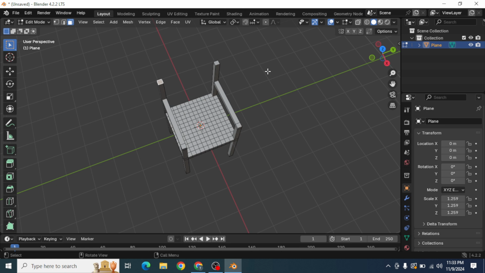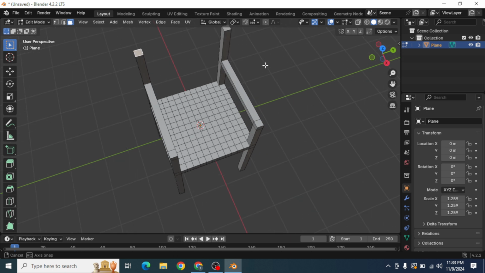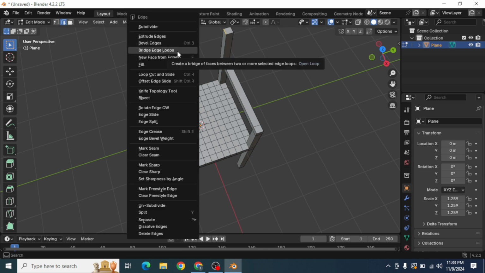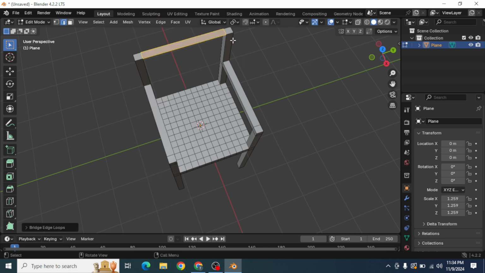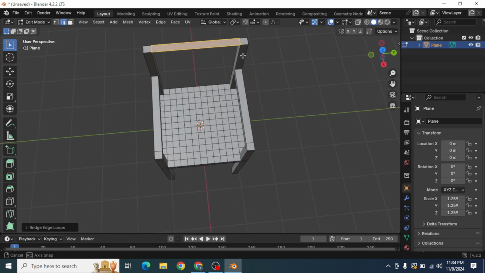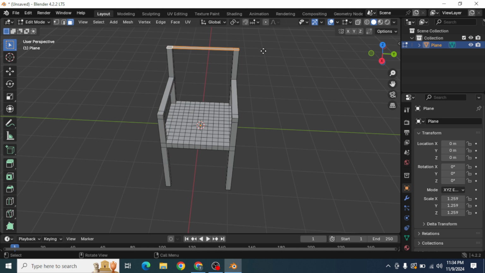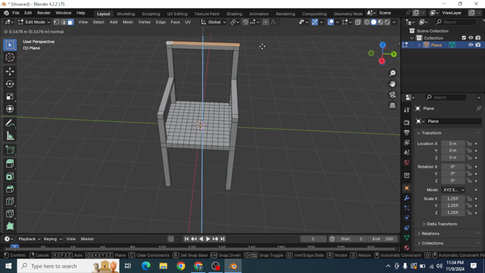As well as, enable edge selection, select these two edges by pressing and holding shift, bridge edge loops. Okay, a joint. Again enable face selection, select these two faces also, press E and extrude.